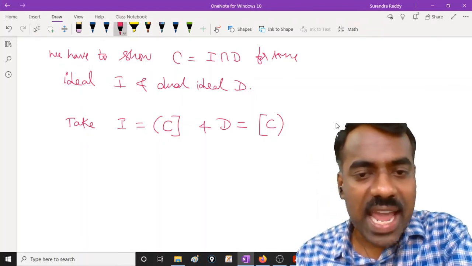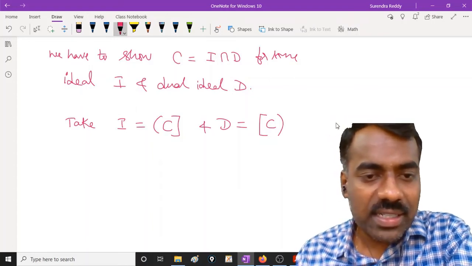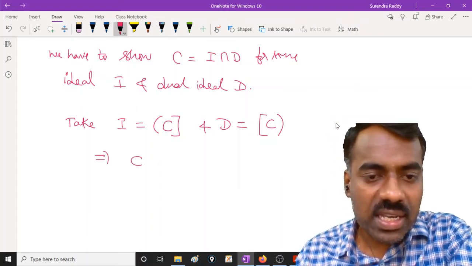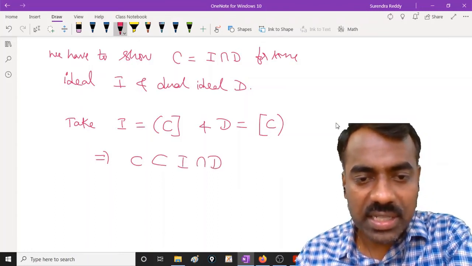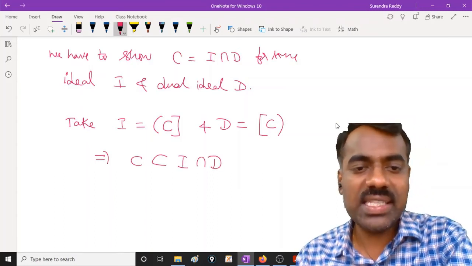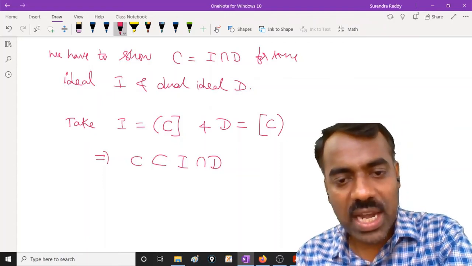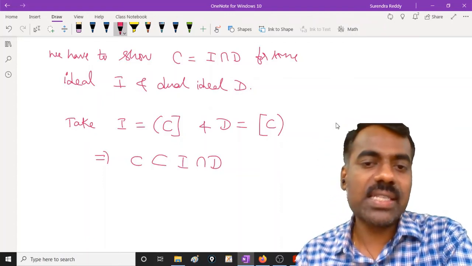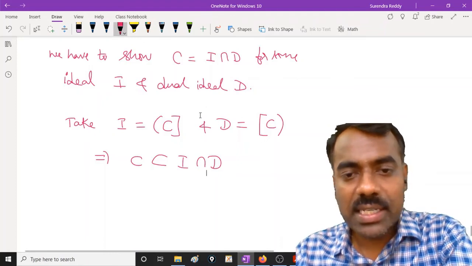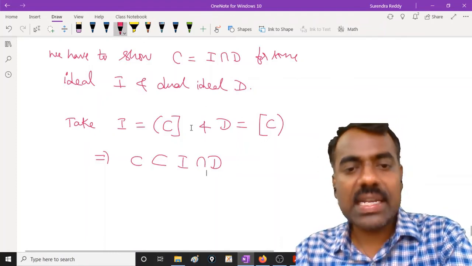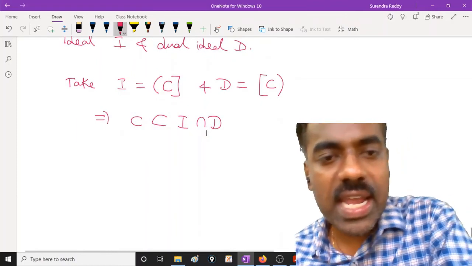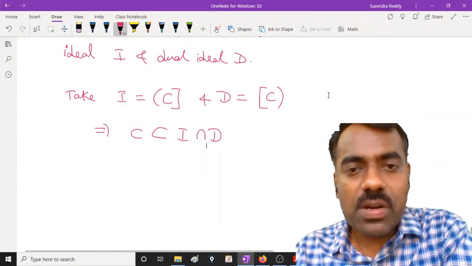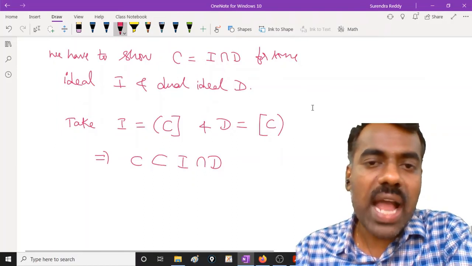Then you can easily check that C is contained in I as well as C is contained in D. So C is contained in I intersection D. This is obvious because C is here as well as C is also here. These are the smallest ideals containing that one. Are you following? So C is contained in I intersection D. We want to show that C is actually equal to I intersection D.